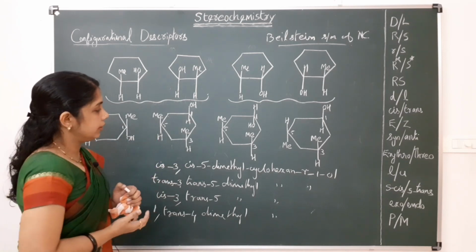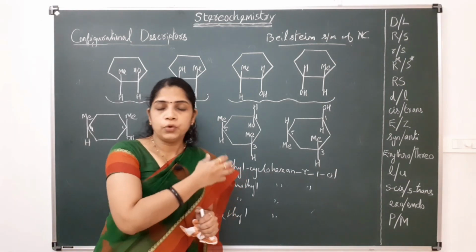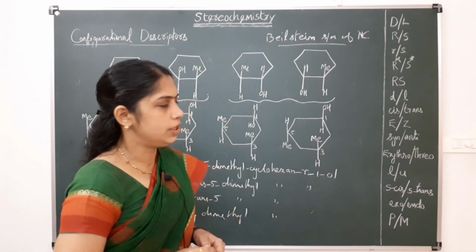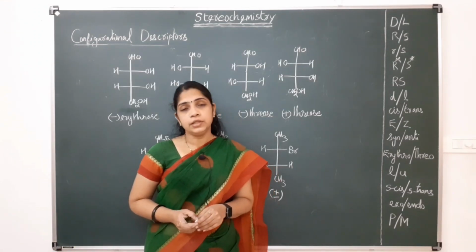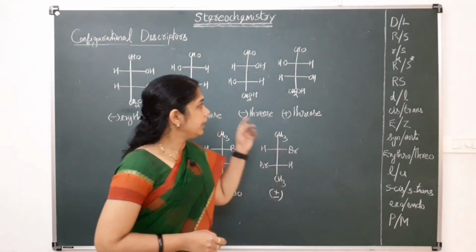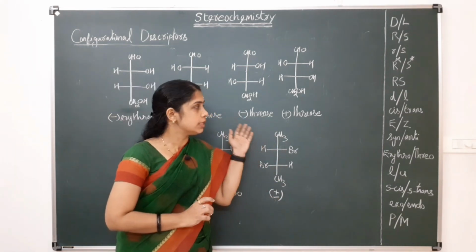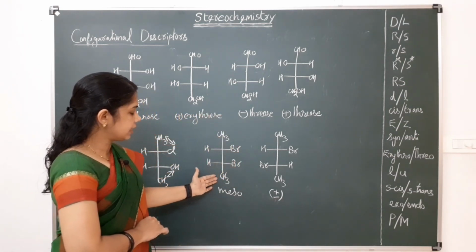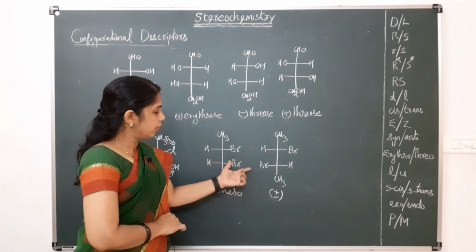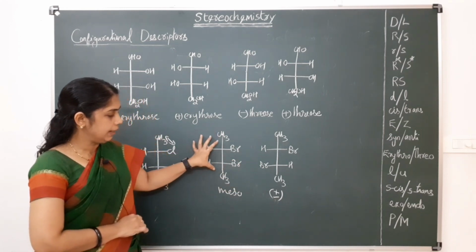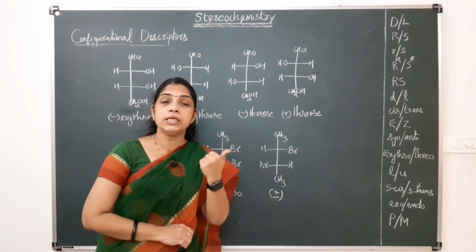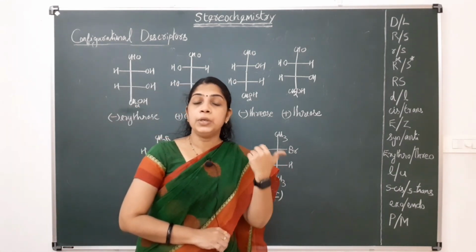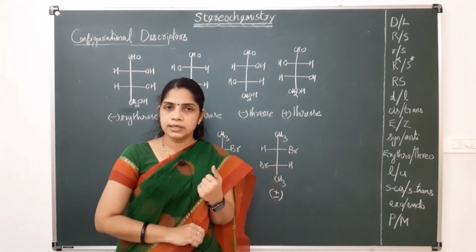So when the number of substituents increases, for these types of cyclanes we have to use this Beilstein system of nomenclature. Next is the erythro and threo system of nomenclature, which is used in the case of compounds with dissymmetric ends. In the case of symmetric molecules, where both ends are the same, we use the meso or plus or minus nomenclature, like meso tartaric acid or plus or minus tartaric acid that we studied.